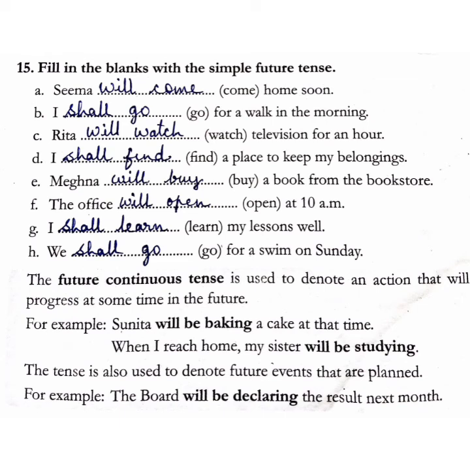The future continuous tense is used to denote an action that will be in progress at some time in the future. For example, Sunita will be baking a cake at that time. When I reach home, my sister will be studying. The tense is also used to denote future events that are planned. For example, the board will be declaring the result next month. Exercises 16 and 17 I will be giving you as PDF.